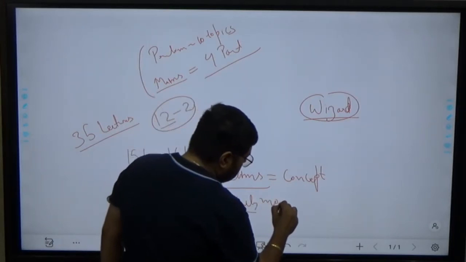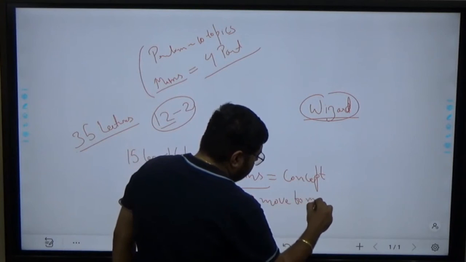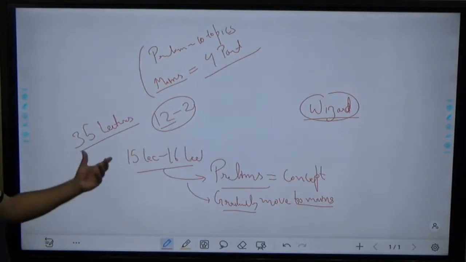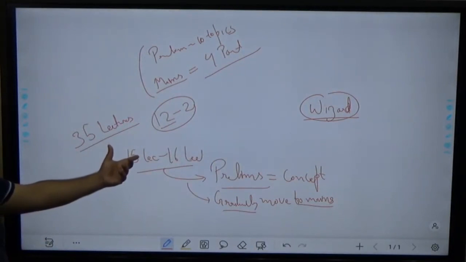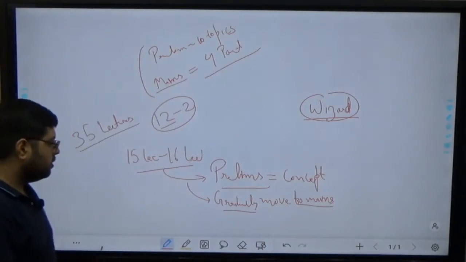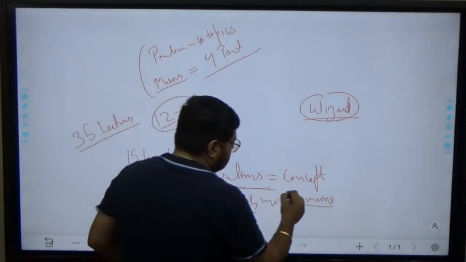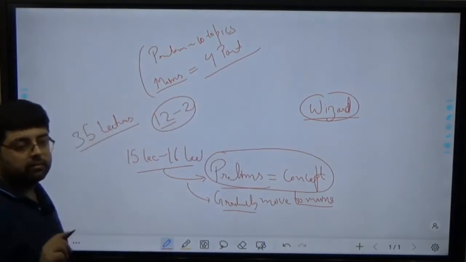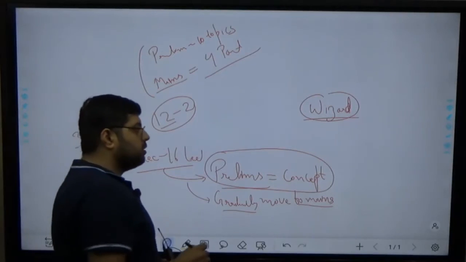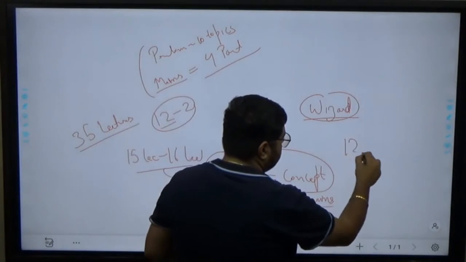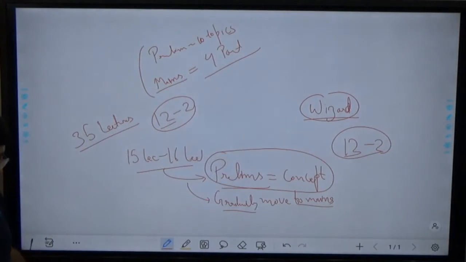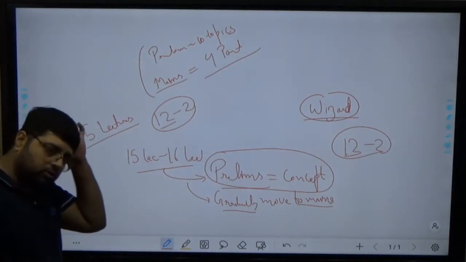Once your concepts are developed in these 15 to 16 lectures, then I'll gradually move to mains, or we can say we'll handle both parallelly for the rest of the lectures, that is the next 20 lectures or so, gradually handling both prelims and mains. So initially for 15 to 16 lectures I'll focus only on prelims. Is it clear? So this will be our approach. We'll meet tomorrow at 12 to 2, so please be online on time. Okay, Jai Hind.